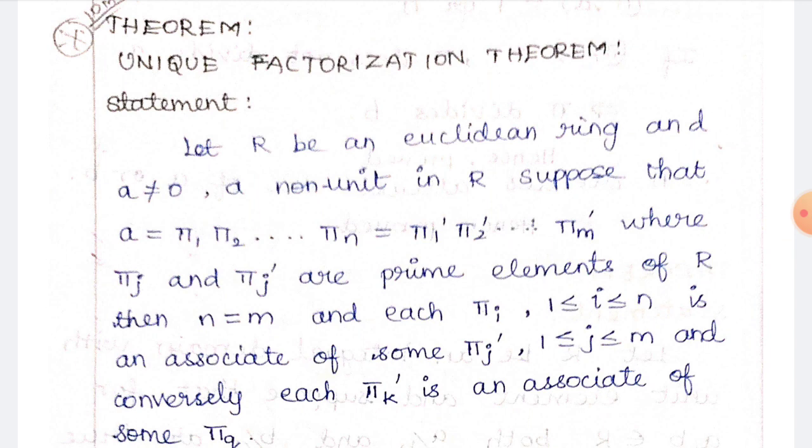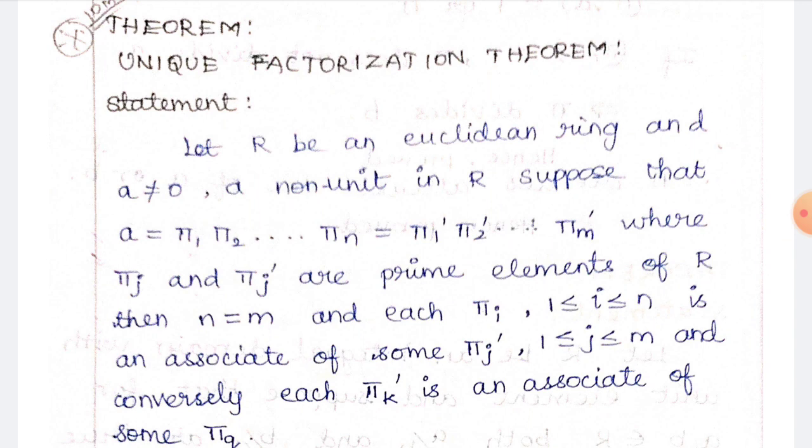Unique factorization theorem. The statement is: let R be a Euclidean ring and a ≠ 0 a non-unit in R. Suppose that a = π1 π2 ... πn = π1' π2' ... πm', where πi and πj' are prime elements of R. Then n = m, and each πi, i varying from 1 to n, is an associate of some πj', j varying from 1 to m, and conversely each πk' is an associate of some πk.